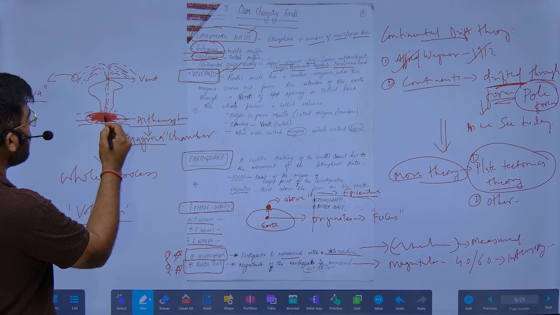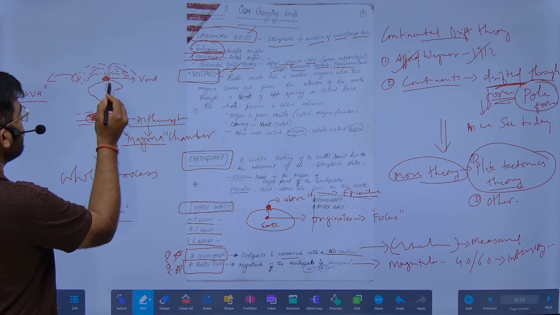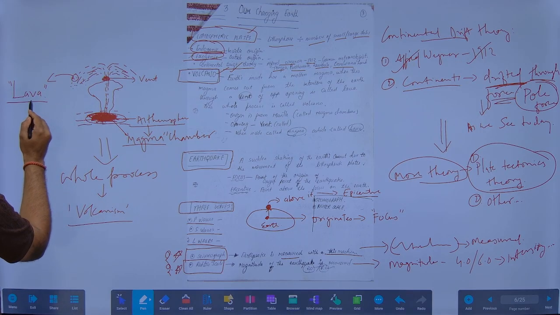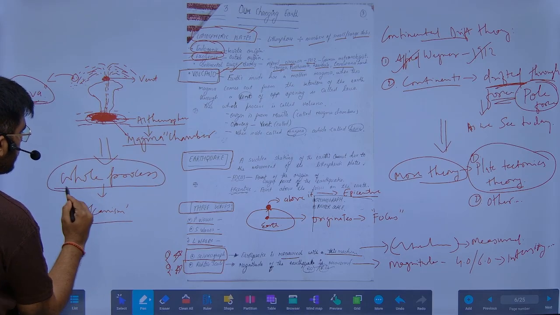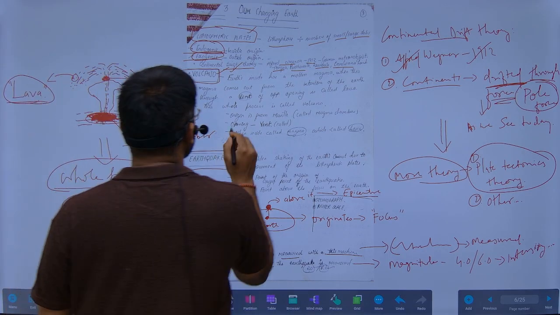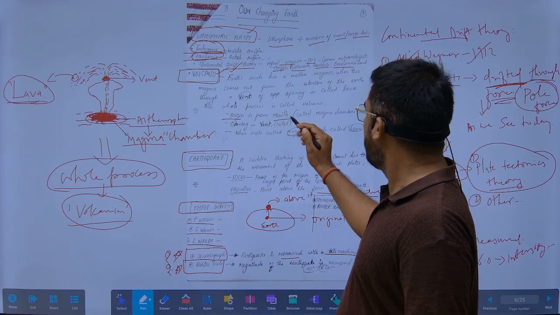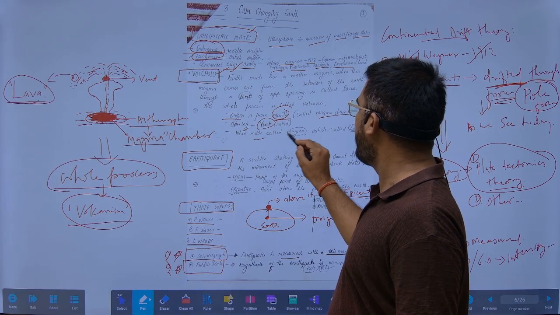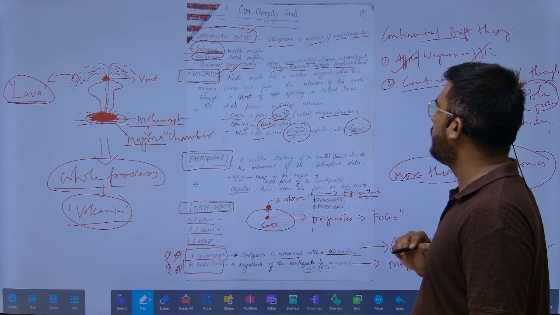The magma will come out through a vent, and when it comes out it is called lava, and the whole process is known as volcanism. So its origin is in the mantle, in the magma chamber. The opening is called a vent. When it is inside it is called magma, and when it is outside it is called lava.